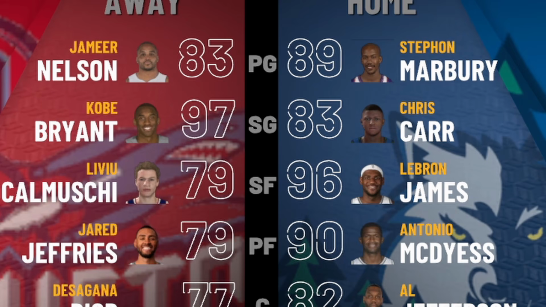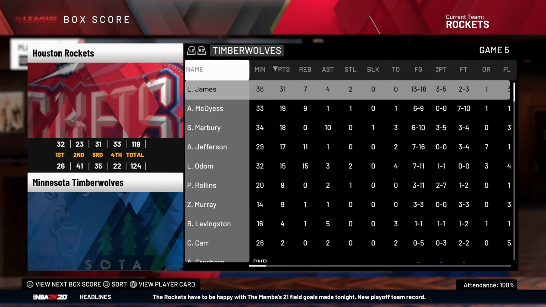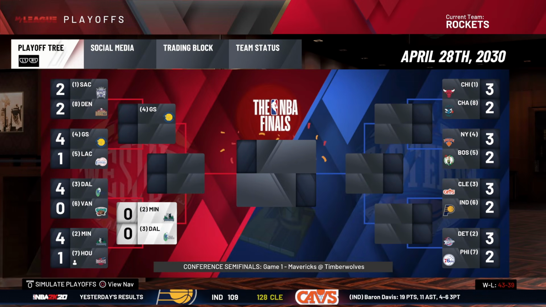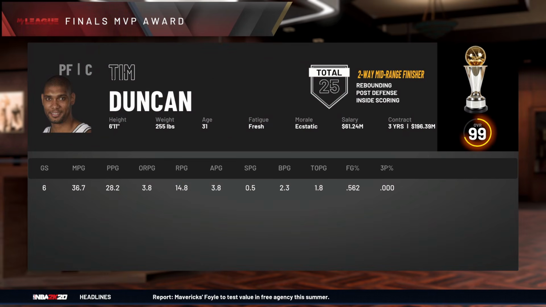LeBron James versus Kobe Bryant. Why did it take me so long to realize that? I don't know. Here we go. LeBron is the 2nd seed and Kobe is the 7th, and we lost in the first round to LeBron James. Kobe averaged 38, 5, and 6 a game, but it didn't work out because really it's because his team sucks. LeBron is incredible, but his team's like, oh my god.